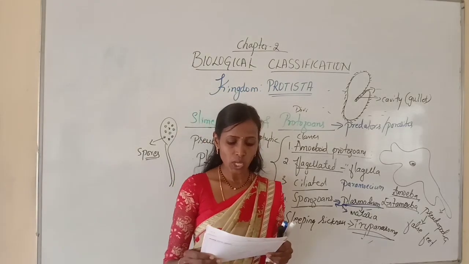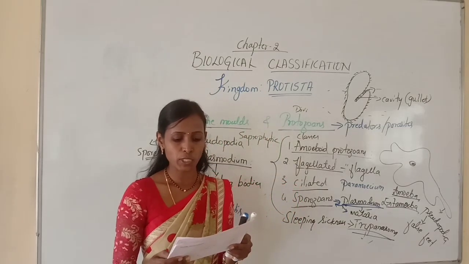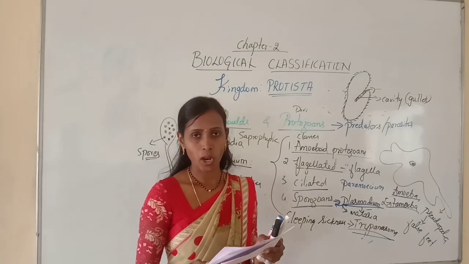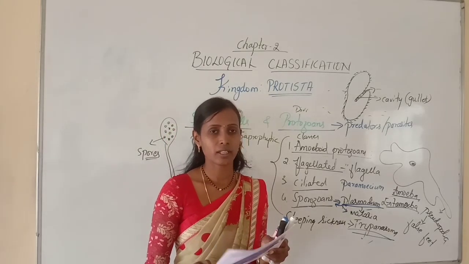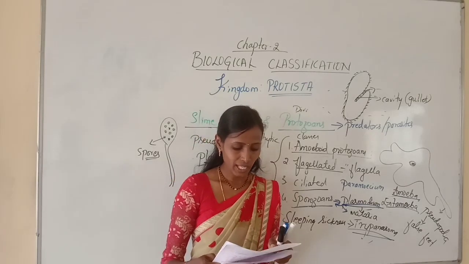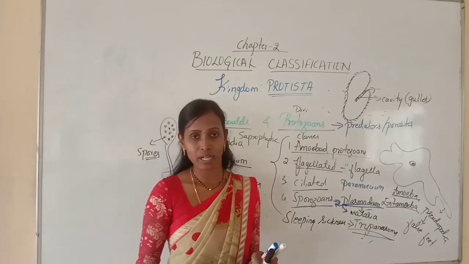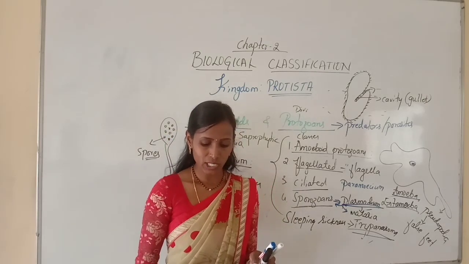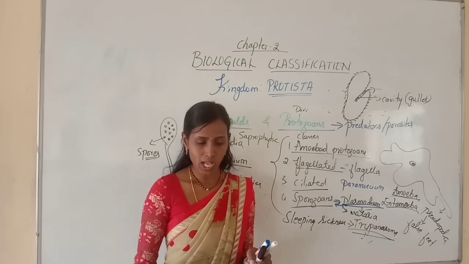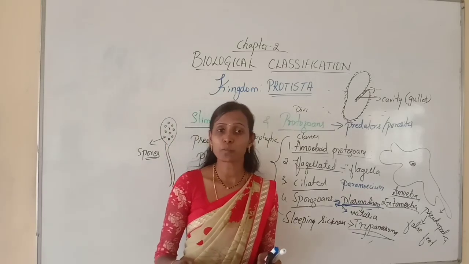Question number 2. Kingdom Protista includes: Option A, Chrysophyta. Option B, dinoflagellates. Option C, euglenoids. Option D, all of these. So all are included in the kingdom Protista. Option D is correct. Next, which kingdom of Whittaker is not well defined? Option A, Monera. Option B, Protista. Option C, Fungi. Option D, Animalia. Here the answer is Protista.